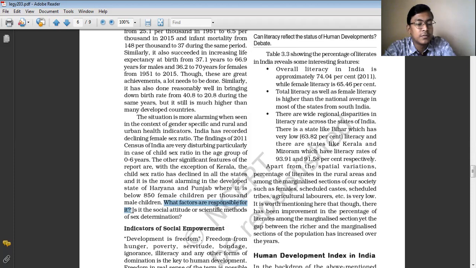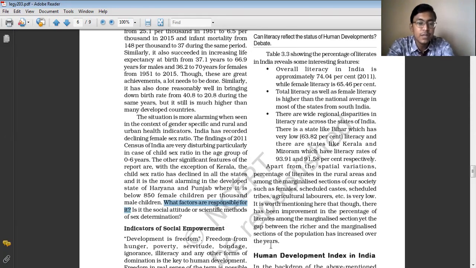If they give birth to females, they have to give them in marriage and a lot of money will be spent. So this social and cultural aspect plays a very important role behind such a low number of females in the society.